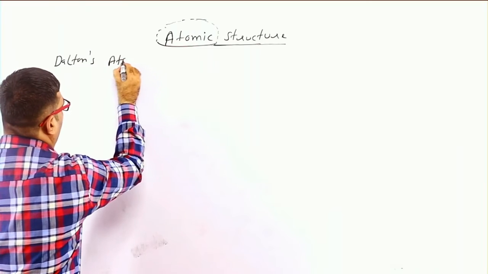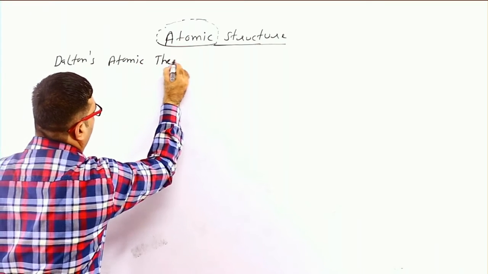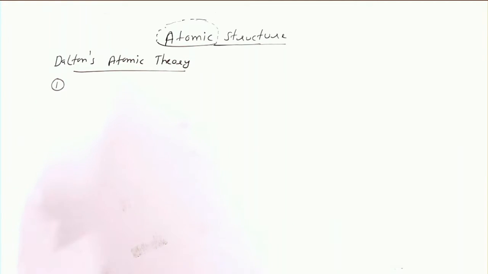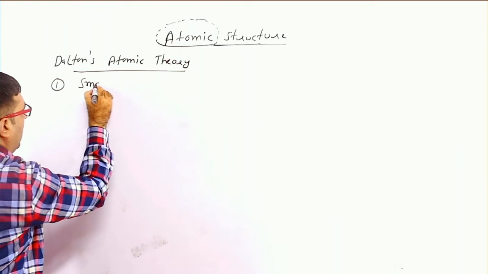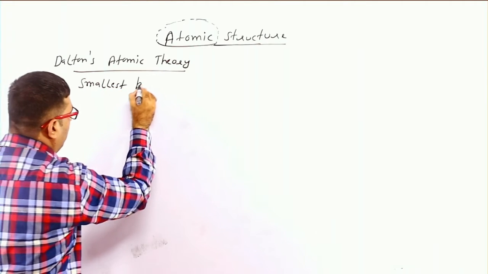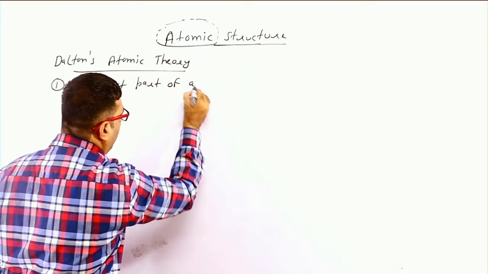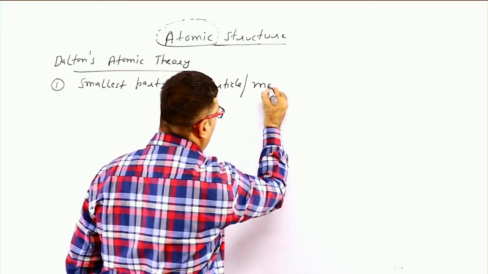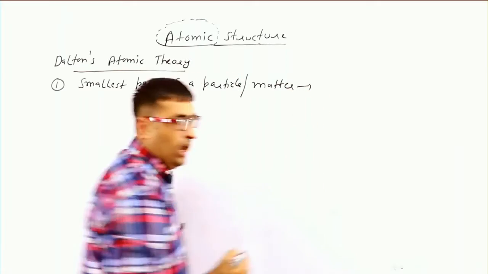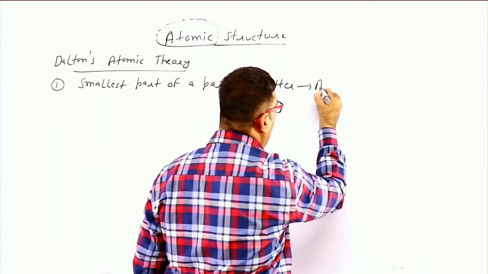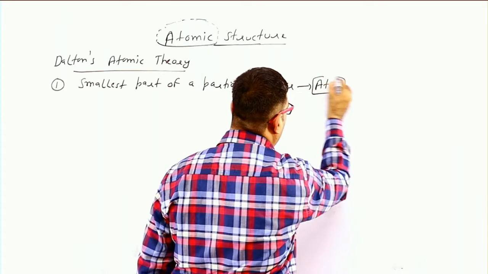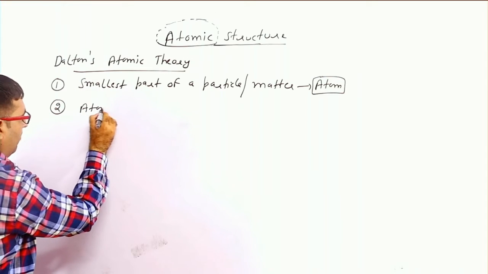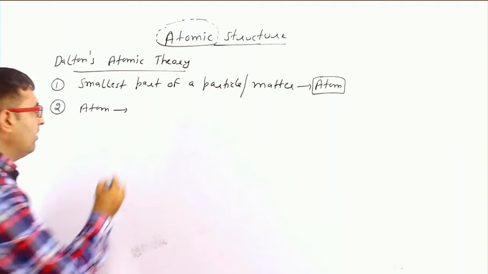Dalton's atomic theory of atom. First point, the smallest part of a particle or matter is known as an atom. Second point, an atom cannot be divided further.